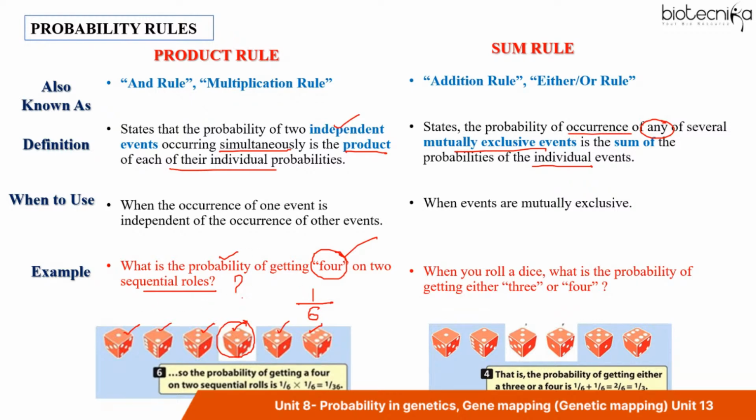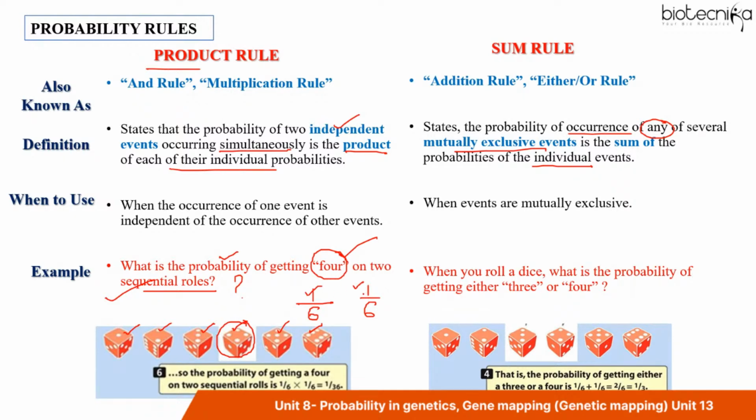Now when you roll the dice again, I'm talking about two sequential rolls. When I roll the dice again, I can again get number 4. So the probability of getting 4 again is 1 by 6 also, right? Again 1 by 6. Now according to the product rule, the independent events, now these two are independent events.